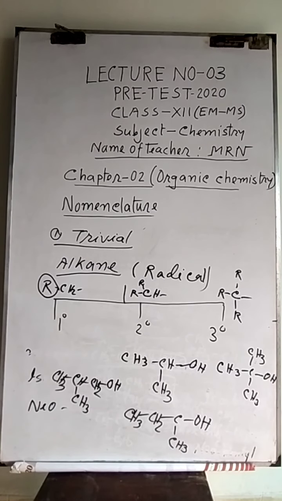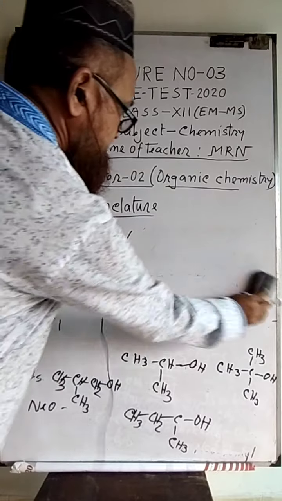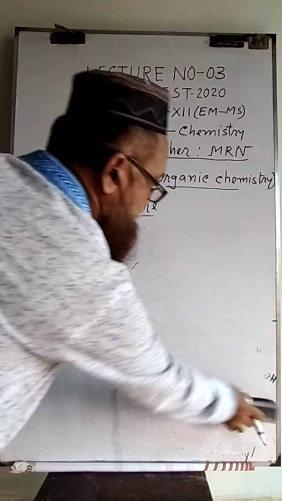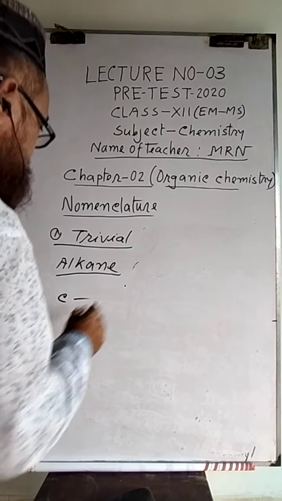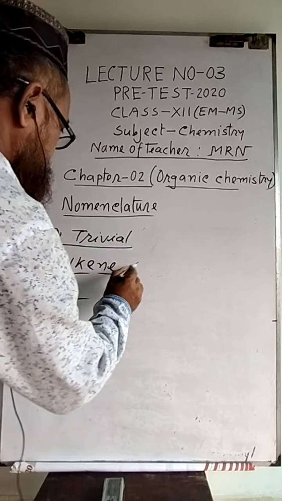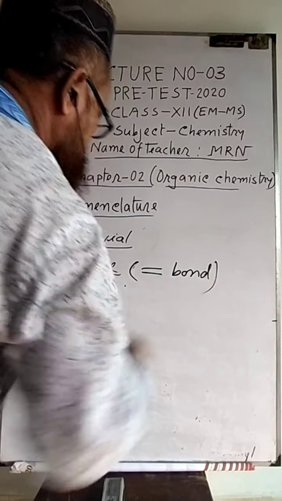Okay, next we are going to discuss the names of alkenes. Following the trivial system, the alkene is named in this way when it contains a double bond.